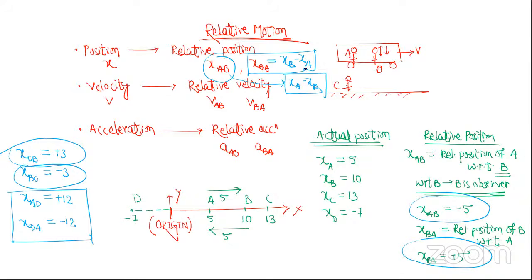I think this is clear. So it comes in the same sequence. Here BA, here also B and A. Here AB, here also A and B. So in the formula they come in the same sequence. I hope this is clear. If you understood how to find XAB, XBA, then raise your hand.